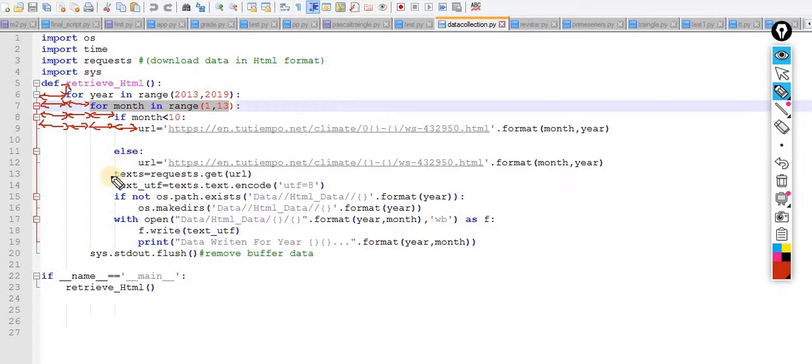Now clearly observe it. 1, 2, 3. How many tabs are there? 3 tabs. So 3 tabs here, 3 tabs here, so it is part of this for loop. This entire step is part of this for loop, and this entire for loop is part of this one.